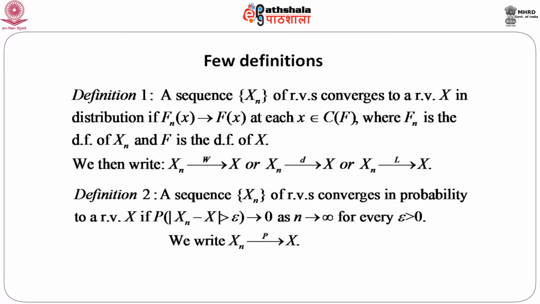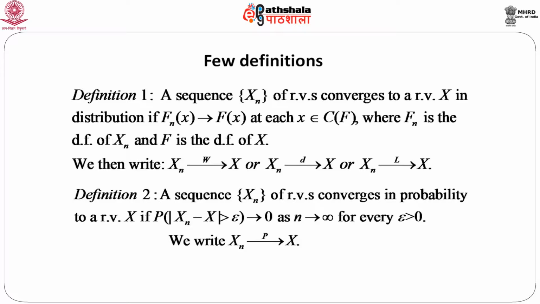That means if we consider an event with respect to X n and X and take the difference, and the probability of such events, that mod of X n minus X is greater than epsilon, goes to 0, then practically we are getting the same variable when n goes to infinity. So, we write that as X n converges to X in probability.